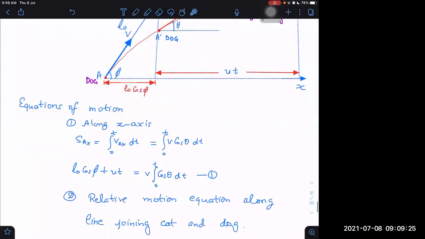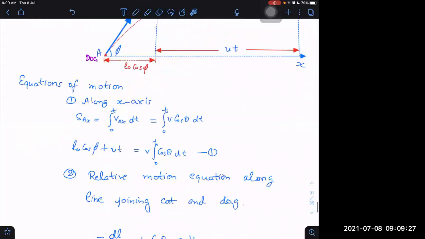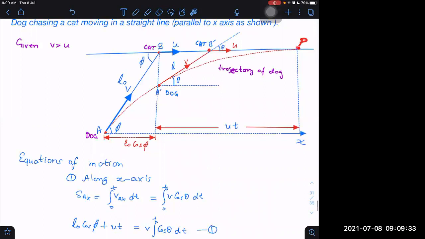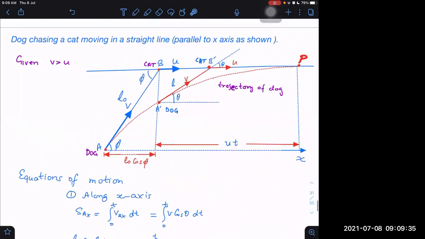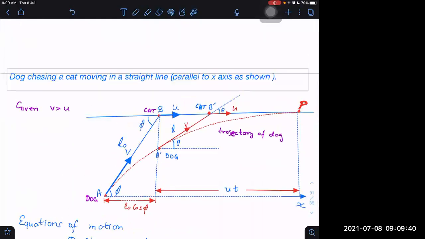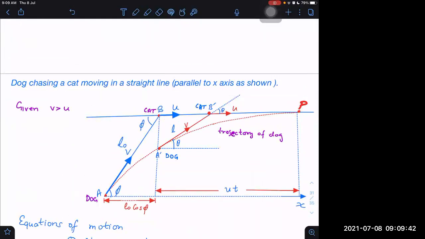I can say that this is the displacement of the dog along x-axis up to the meeting point. The question was, when do they meet? You have to find out what is the time after which they meet, and what else is given to us. The initial distance between them, L naught, is given, and the angle phi is given.